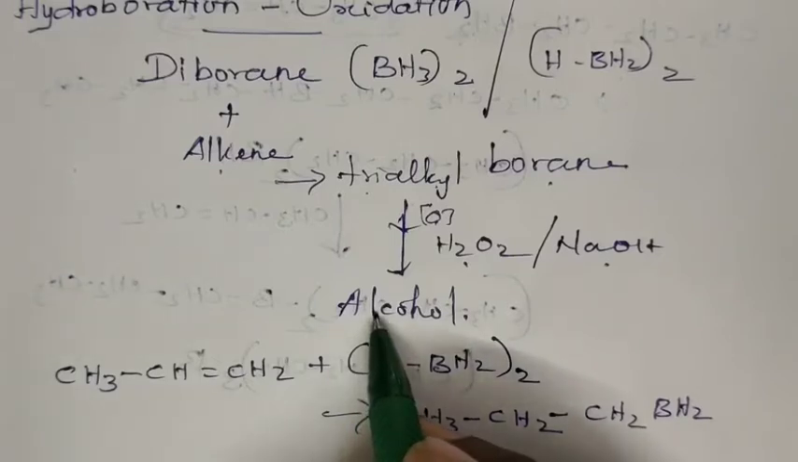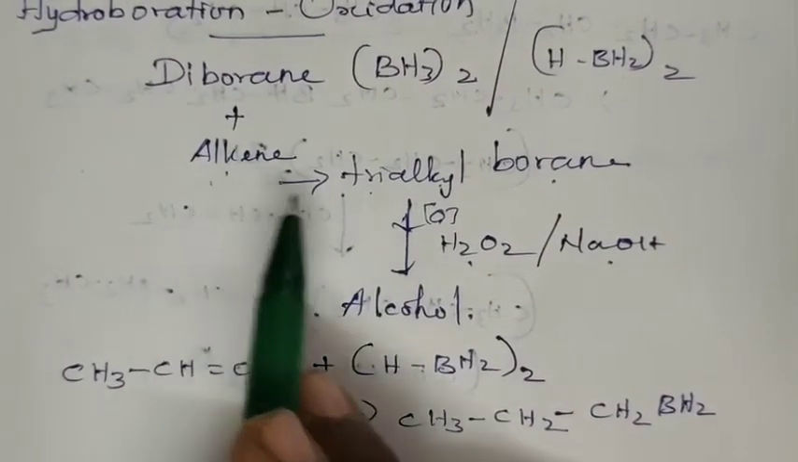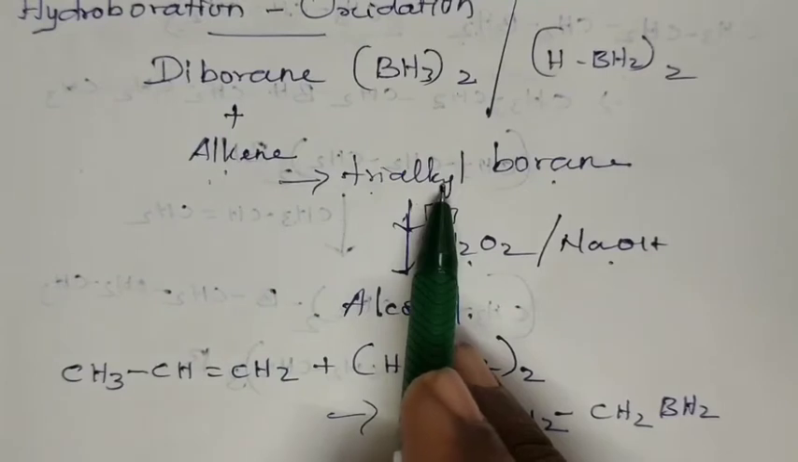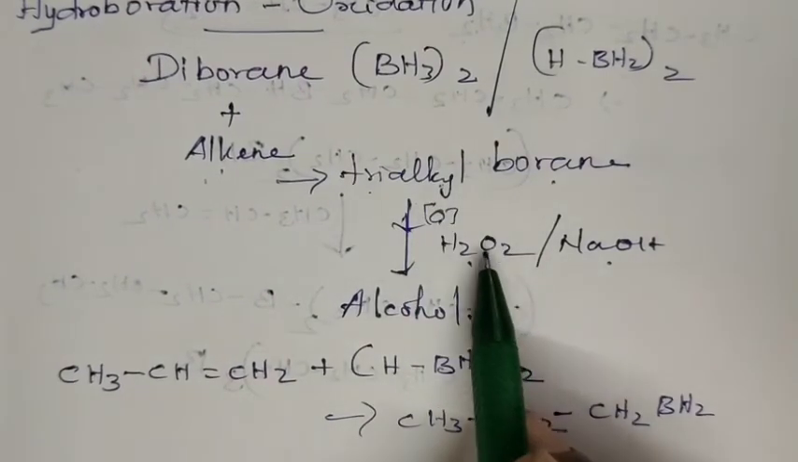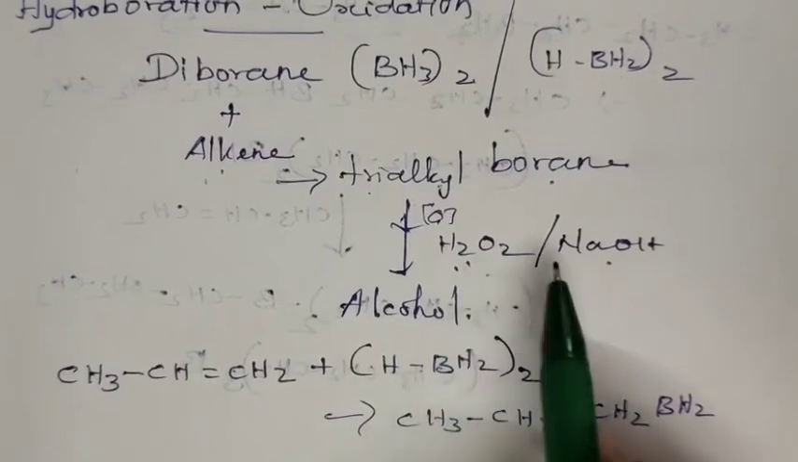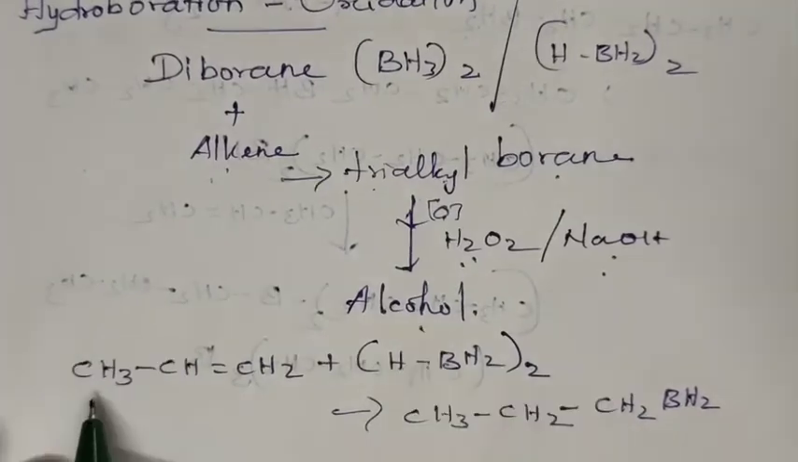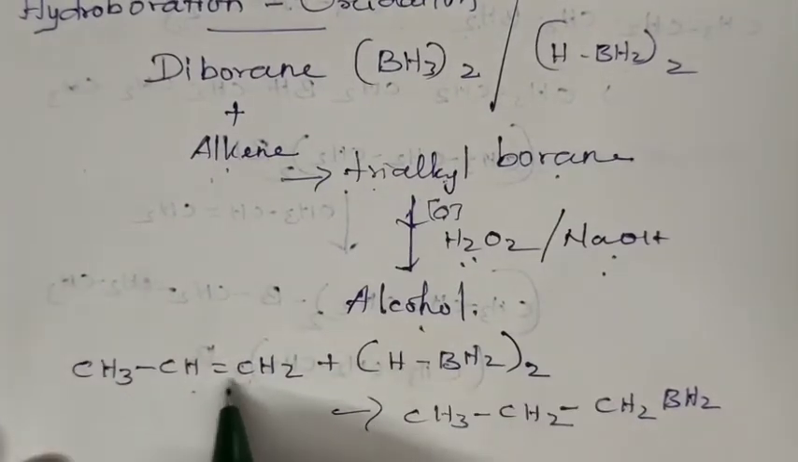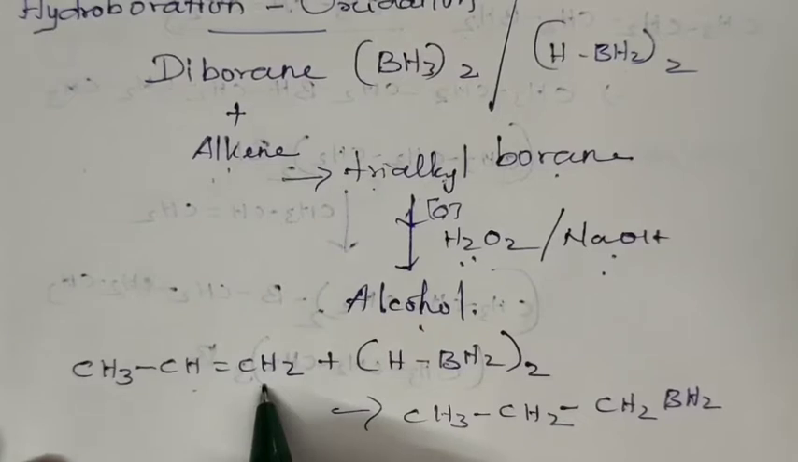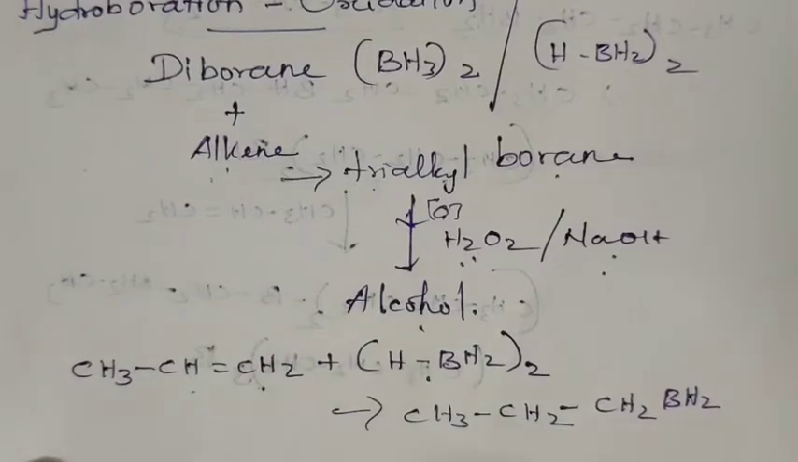What is hydroboration oxidation? Diborane reacts with the alkene, we get trialkyl borane. This trialkyl borane on oxidation in the presence of hydrogen peroxide and sodium hydroxide gives alcohol. Example, CH3CH=CH2, that is propene. Propene is treated with diborane. So an addition reaction takes place.